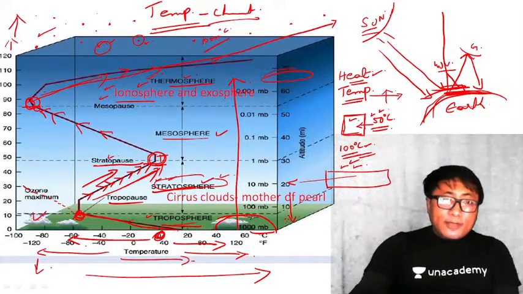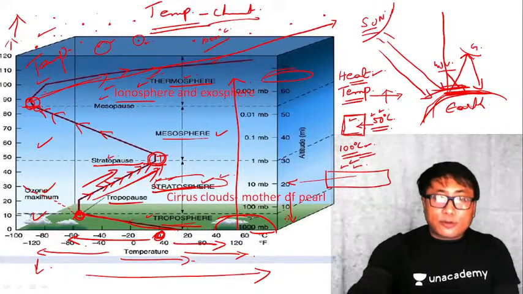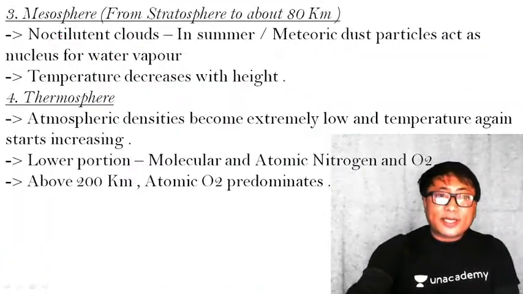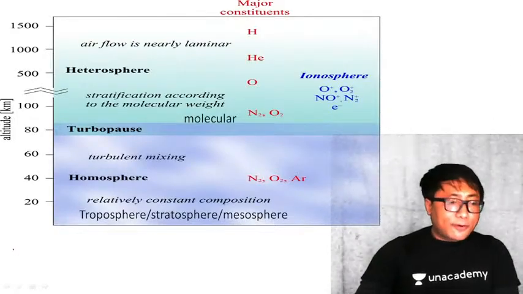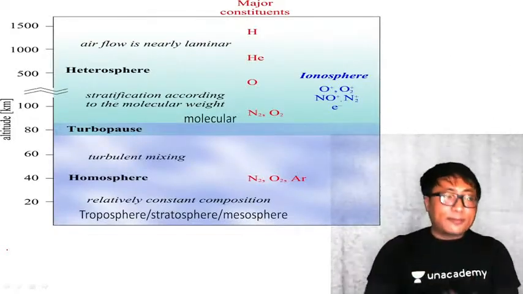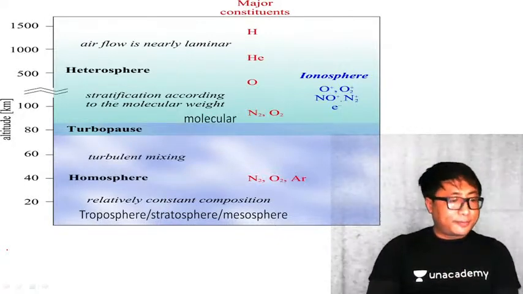Now, this layering of the atmosphere is based on the temperature characteristics, as I told you. Now you see here, another form of structuring of the atmosphere can be done based on the chemical composition.